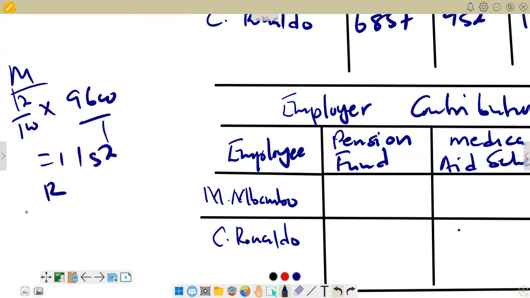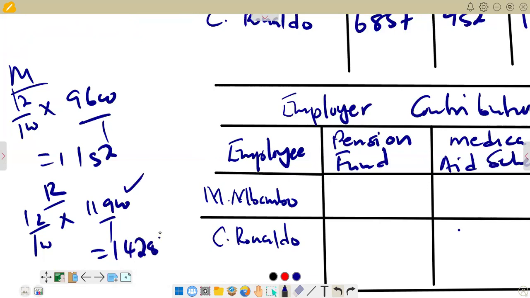Then for Ronaldo, we do the same, 12 over 100 times the basic wage that we have for Ronaldo, which is 11,900. Then the answer that we are supposed to get there is 1,428.